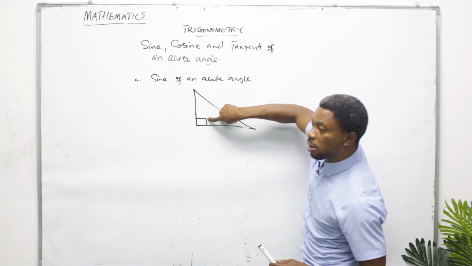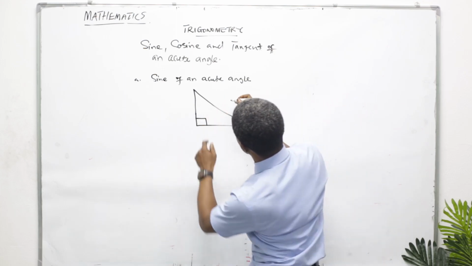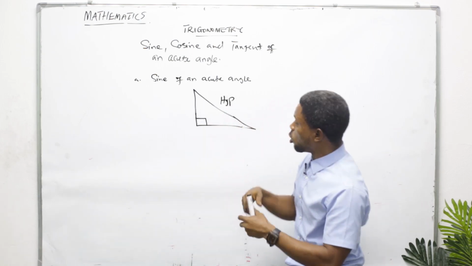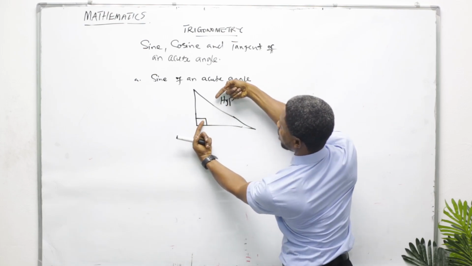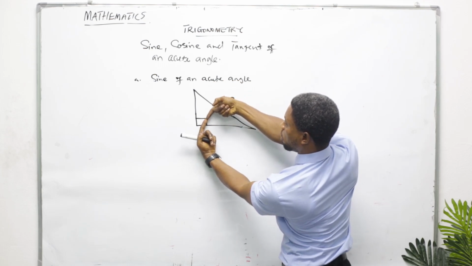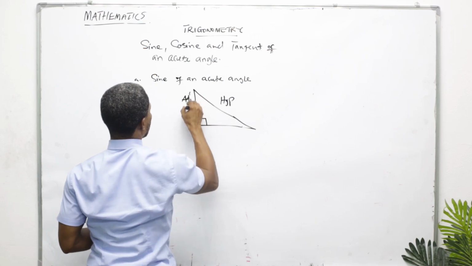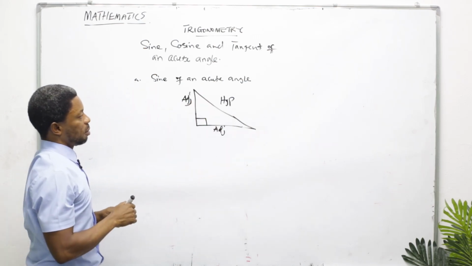This is the symbol of 90 degrees. This symbol of 90 degrees means that here is the hypotenuse, because the hypotenuse is the side that is opposite angle 90 degrees. You can see my hand. This is angle 90 degrees. This is the hypotenuse, opposite angle 90 degrees. So any other side can be called adjacent.